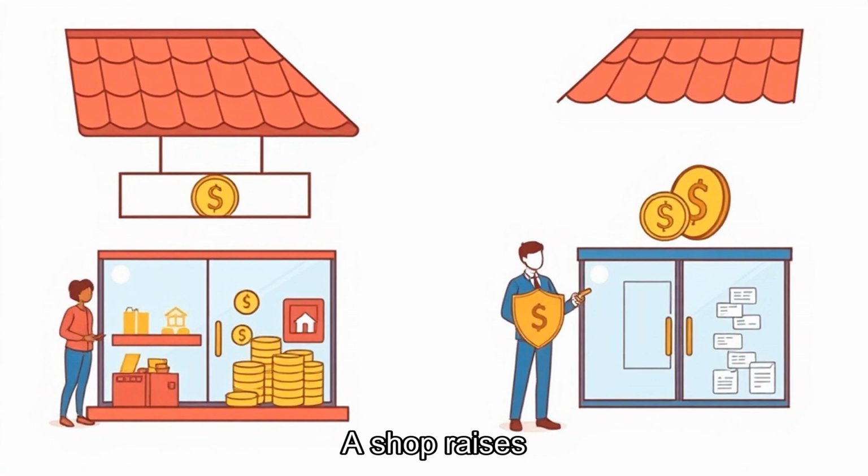A shop raises the price of bottled water by 10% and barely loses sales. Another shop raises the price of movie tickets by 10% and customers suddenly wait for discounts. Price elasticity explains that difference.